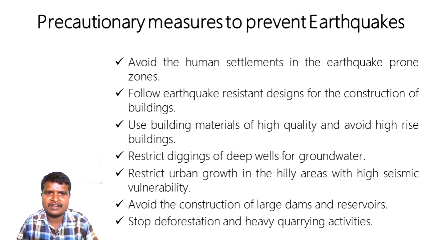Seismic vulnerability means earthquake vulnerability. This is a technical term. Avoid the construction of large dams and reservoirs, and stop deforestation and heavy quarrying activities. So these are the precautionary measures to prevent earthquakes.